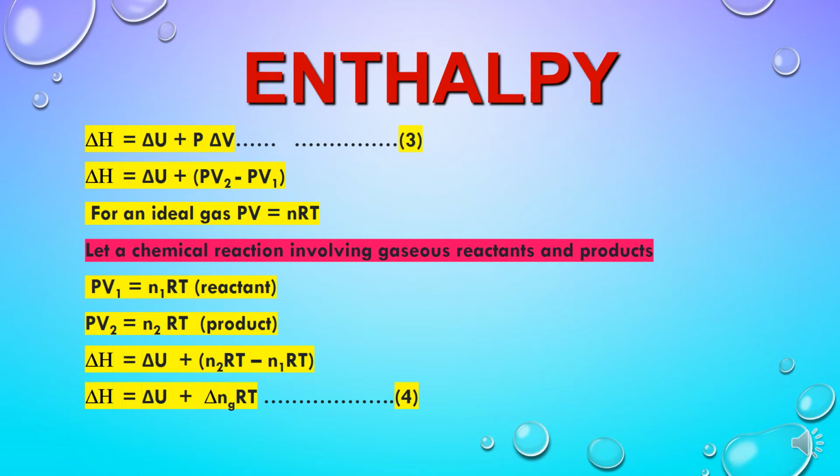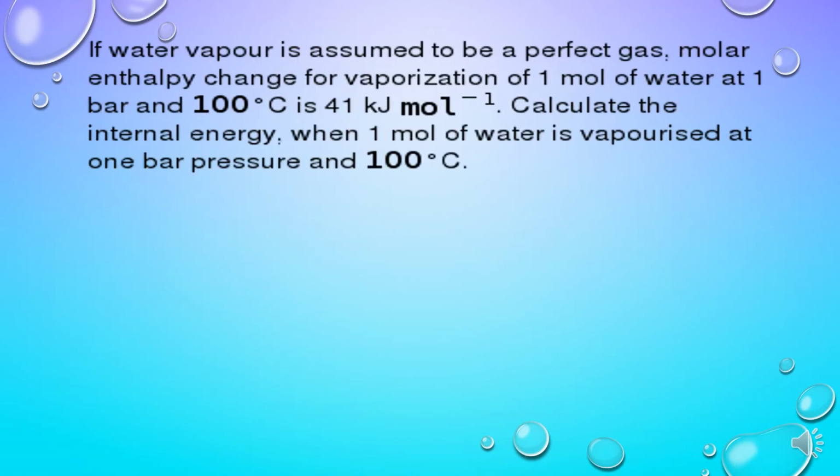Let us see with the help of one example. If water vapor is assumed to be a perfect gas, molar enthalpy change for vaporization of 1 mole of water at 1 bar and 100 degrees Celsius is 41 kilojoule per mole. Calculate the internal energy change when 1 mole of water is vaporized at 1 bar pressure and 100 degrees Celsius. So in this question we need to find delta U for vaporization of 1 mole of water.